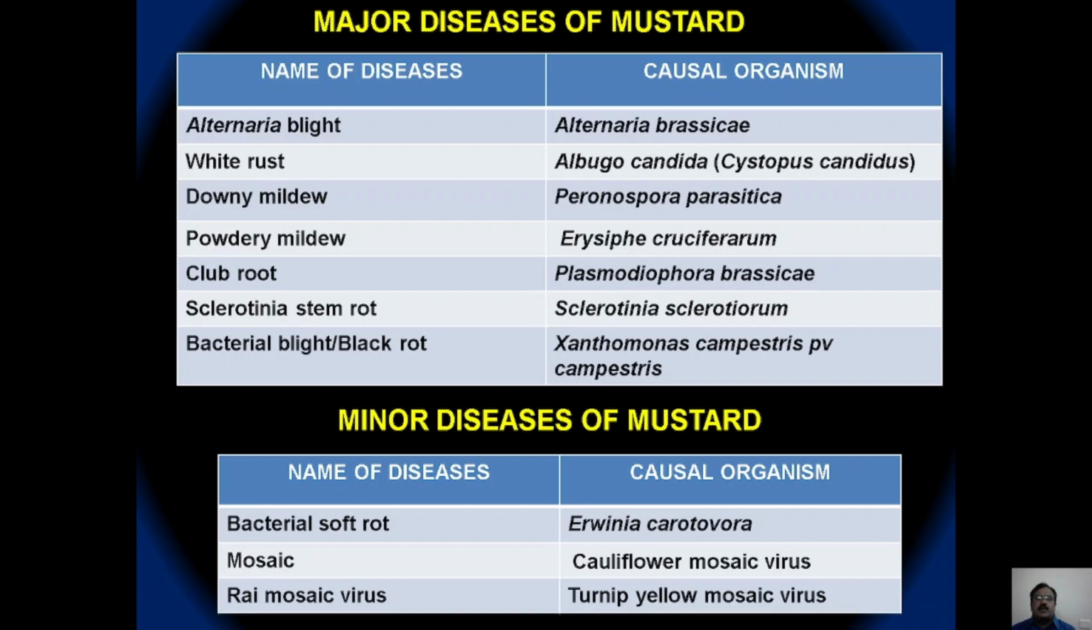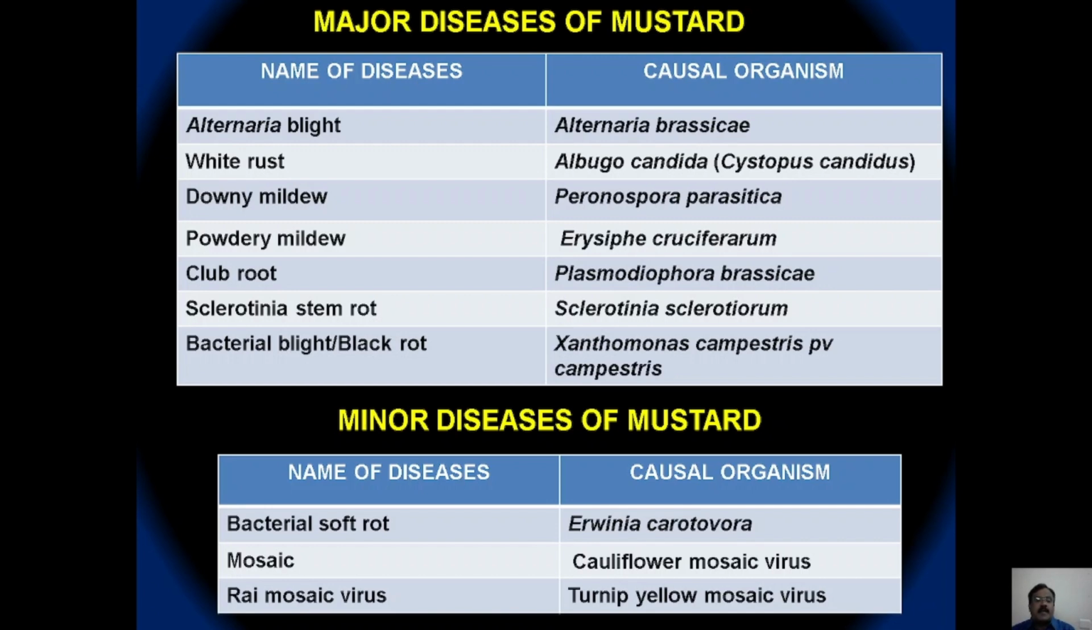caused by Erysiphe cruciferarum, and club root caused by Plasmodiophora brassicae. Club root we would have studied only in the case of cabbage, where it causes finger and toe symptom or club root symptom on the roots of the cabbage plant. A similar pathogen also causes club root symptom in mustard crop. Then Sclerotinia stem rot caused by Sclerotinia sclerotiorum. Here also the Sclerotinia pathogen is known to produce white head rot in the case of cabbage, covering the entire cabbage and leading to rotting and mycelial growth.